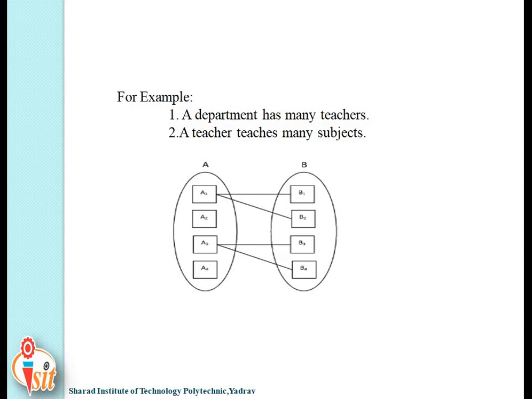For example, a department is one and has many teachers. Department and teachers have mapping cardinality one to many. Another example is a teacher who teaches many subjects, that is one to many. Let's think about many other examples.